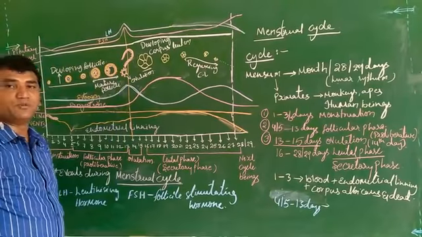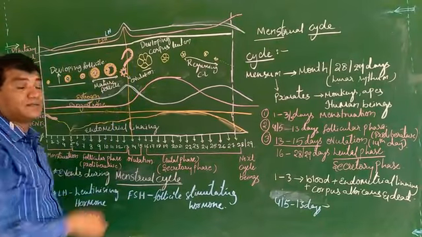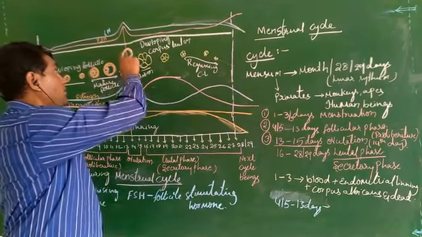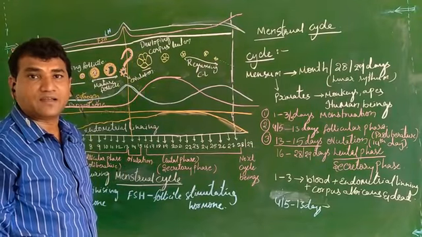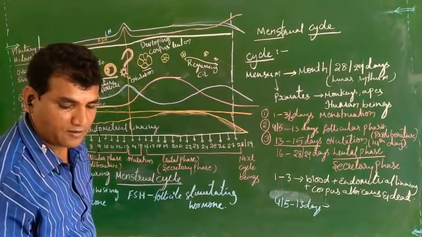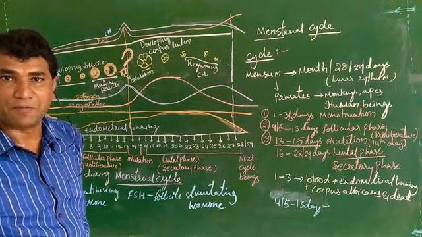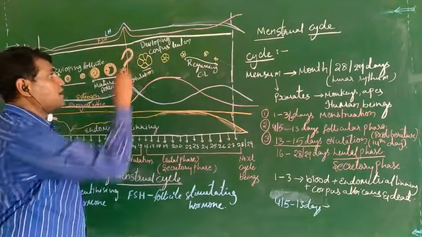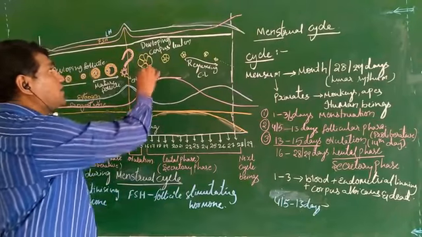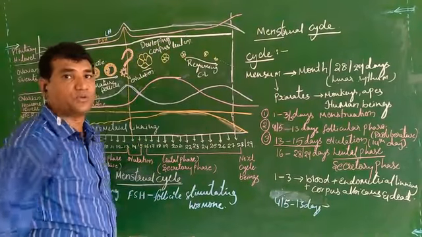At the same time, the outer layer of the Graafian follicle will be present, and this converts into a yellow colored body called the corpus luteum.